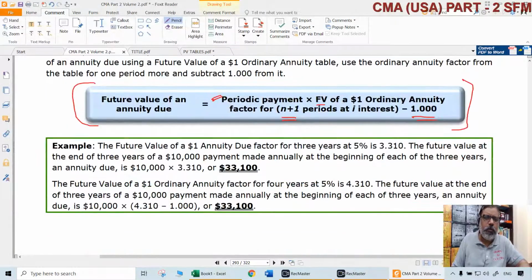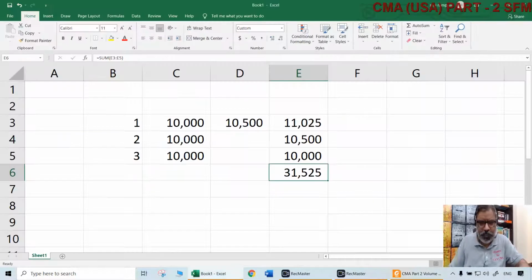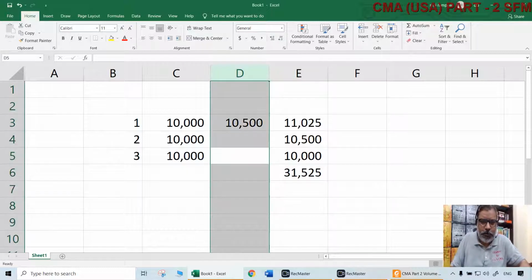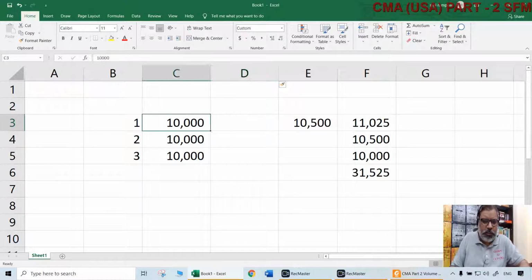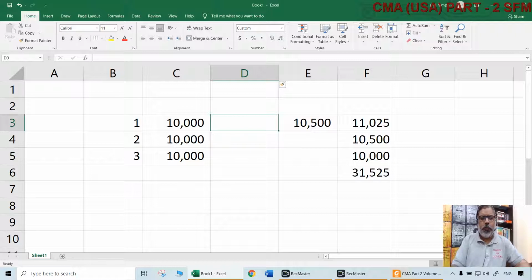Moving on to an annuity due. Same 10,000. Imagine the same 10,000 is deposited at the beginning of each period, then what will happen? Let us do the raw calculation first. Then let us move on to taking the future value interest factor for annuity due, not ordinary annuity.